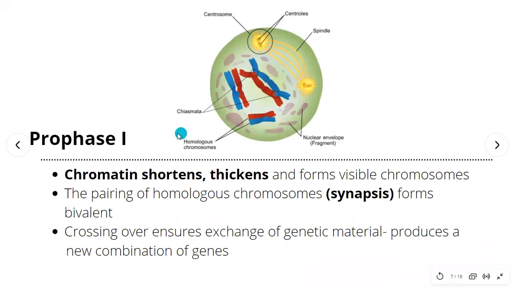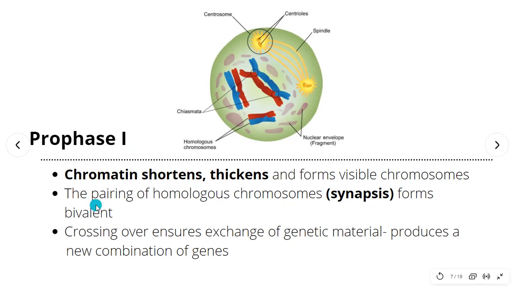This is why you and I are different from the perspective of genetics. First, as I said just now, we have meiosis 1 and 2, and all the processes are the same. We have prophase, metaphase, anaphase, and telophase, just like in mitosis, but separated into 2 for meiosis, which is 1 and 2. So first we start out with prophase 1. In prophase 1, things are the same: the chromatin shortens and thickens, and becomes a visible chromosome, visible under our microscope.